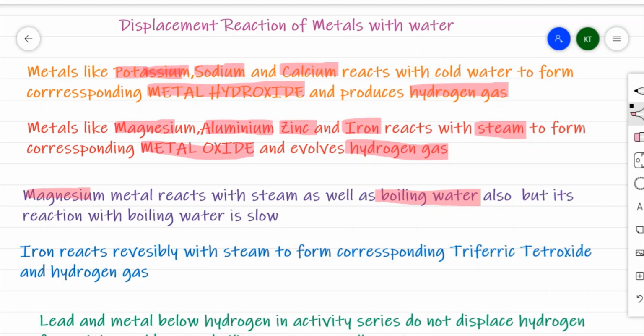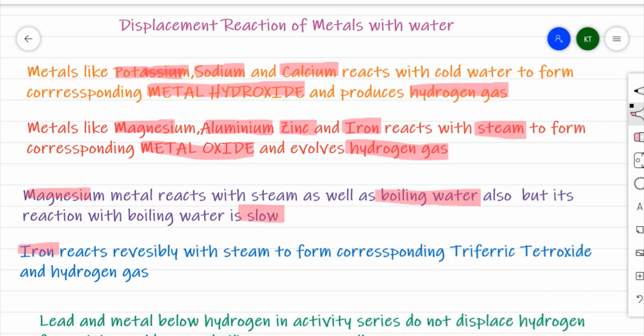Generally, the reaction of magnesium with boiling water is a little bit slow.